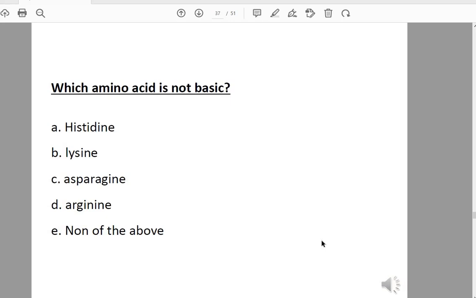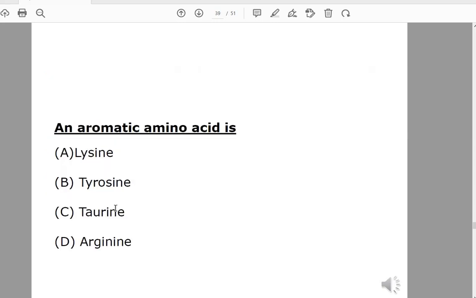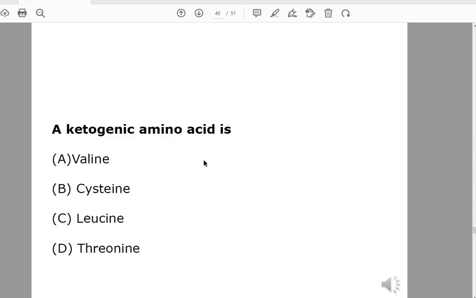Let's have practice. Which amino acid isn't basic? It's asparagine, it's amide containing and not basic. Which of the following isn't an essential amino acid? It's alanine. An aromatic amino acid: tyrosine. Ketogenic amino acid, the amino acid with L: it's leucine.